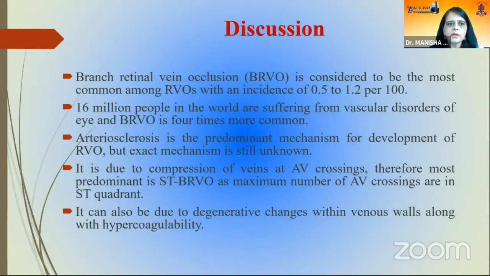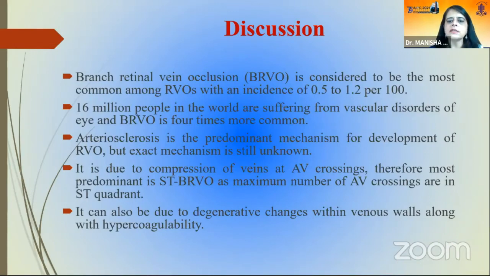So discussion, I would say branch retinal vein occlusion is considered to be the most common among retinal vein occlusions with an incidence of 0.5 to 1.2 per 100. 16 million people in the world are suffering from vascular disorders of the eye, and BRVO is 4 times more common. Arteriosclerosis is the predominant mechanism for the development of RVO, but the exact mechanism is still not known. It is due to the compression of veins at AV crossings, therefore most predominant in the superior temporal BRVO, as maximum number of AV crossings are there.